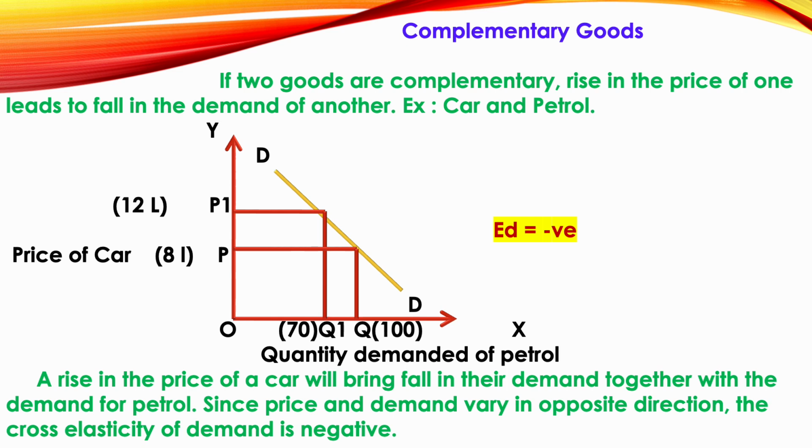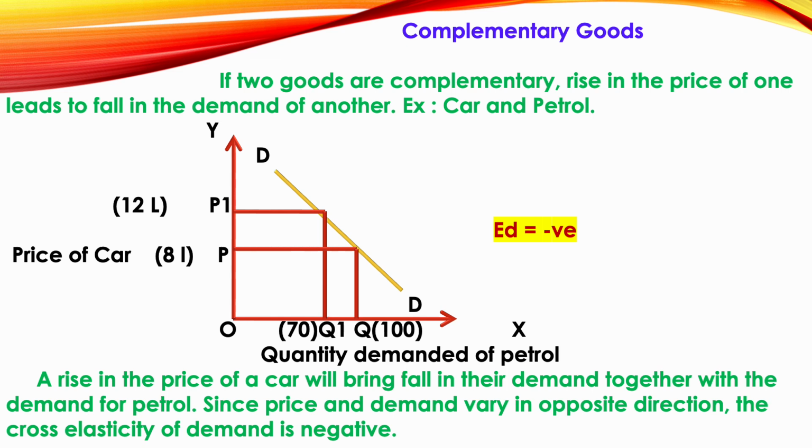When the price is increasing to 12 lakhs, the consumption of car has reduced and the people consuming petrol also has reduced to 70. That means when the price of car is increased to 12 lakhs, the people who were getting the car are now not ready to get a new car as the price of car has been increased to 12 lakhs. So the consumption of petrol also has decreased from 100 to 70 people.